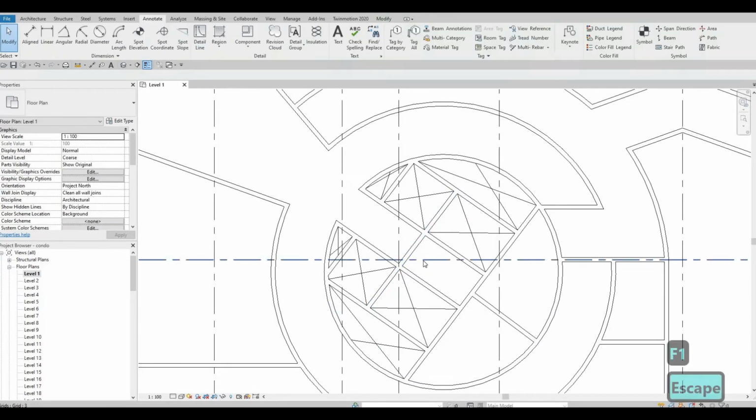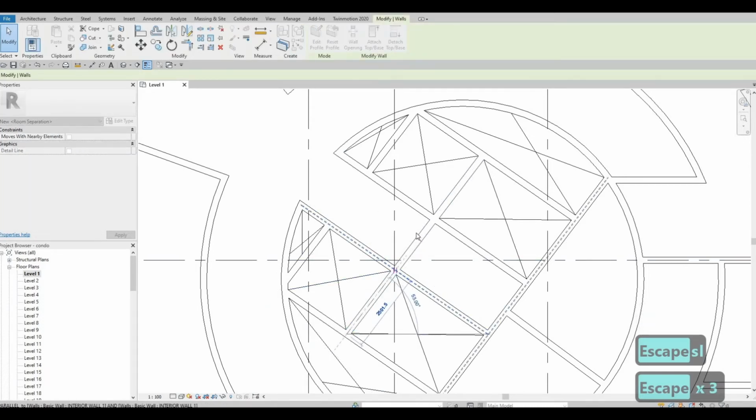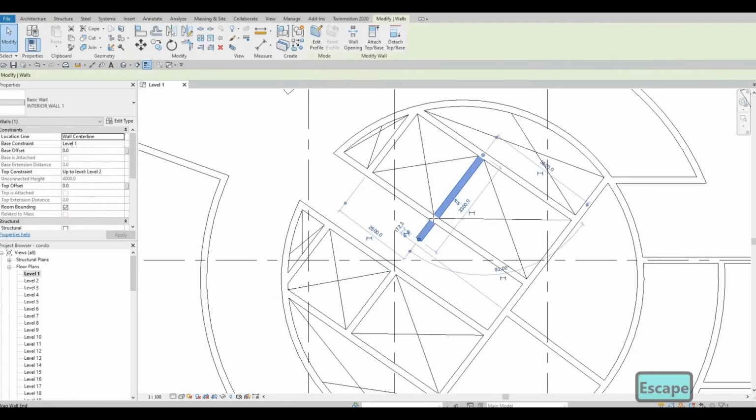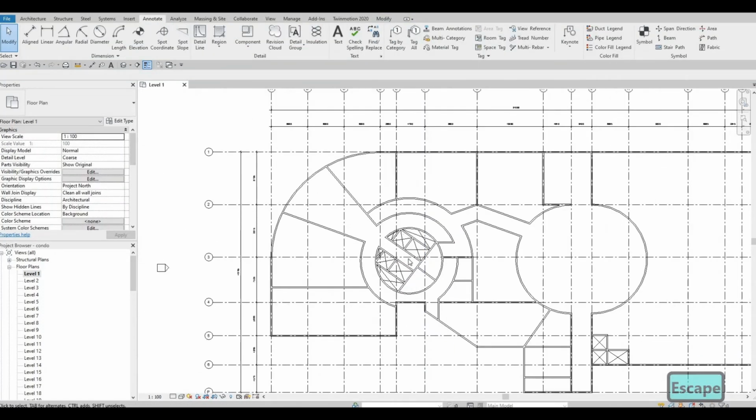And then here we need to SL right here as well. Let's split element and then just pull this back. So at least this is finished.